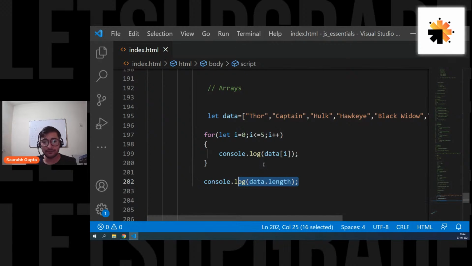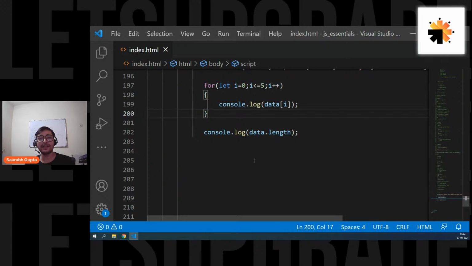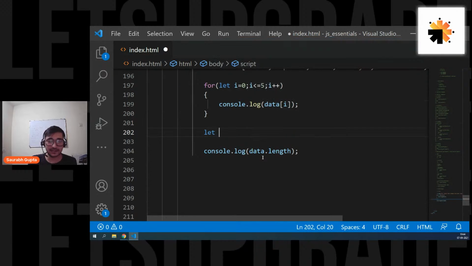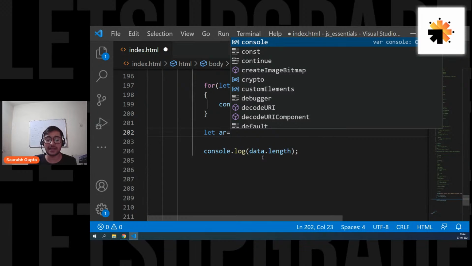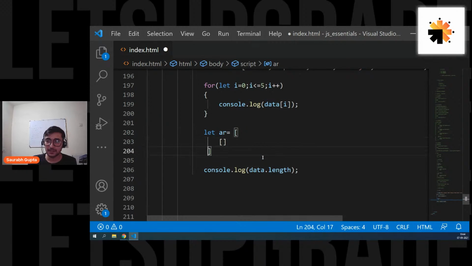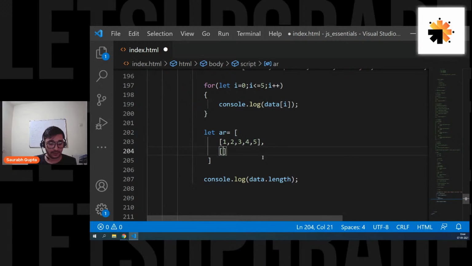A lot of people are asking me about two-dimensional arrays in JavaScript. I'm not going through everything right now, but I'll give you an example. Let's say I'm creating an array. I want to create a two-dimensional array. So you can do this. First, you have an array. Then inside the array, you can have multiple arrays like this: 1, 2, 3, 4, 5, put a comma, 45, 67, 89, 90, something like this.